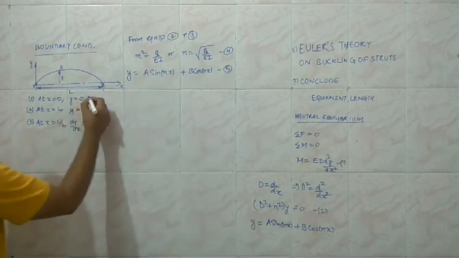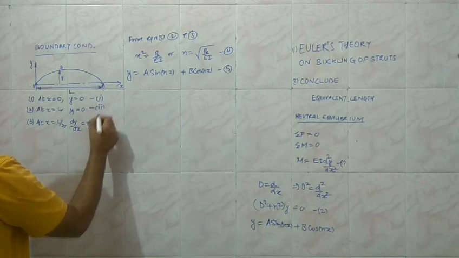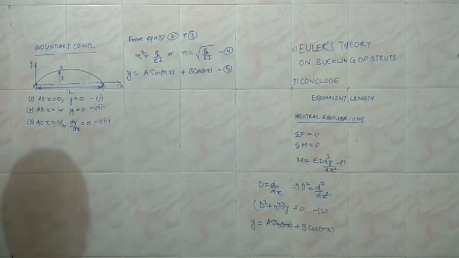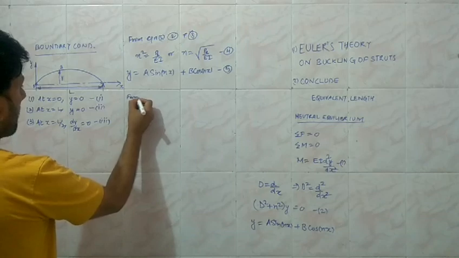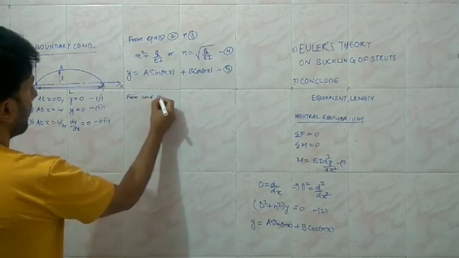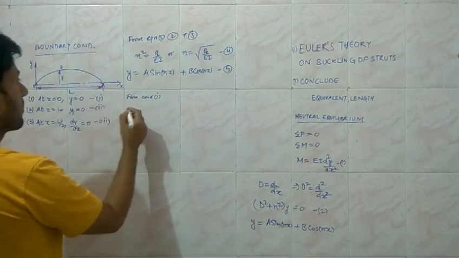So I am using the first two conditions. Say this is 1, 2, and this one is 3, the third condition. From condition 1, we have identified that at x equal to 0, y equal to 0.